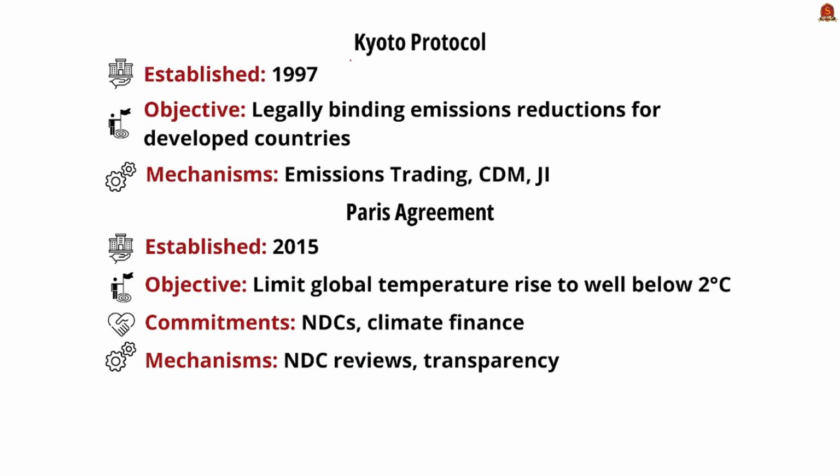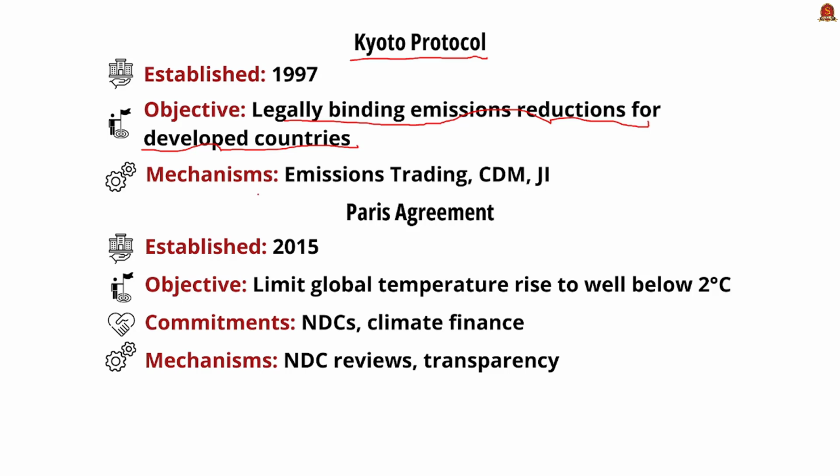Next, the Kyoto Protocol. See, Kyoto Protocol has been stressed majorly in prelims and also in mains. Recently in mains 2023, there was a question directly from Kyoto Protocol. So please make sure you understand this topic in a holistic manner. Now coming back to the topic, Kyoto Protocol was established in 1997. Its major objective is legally binding emission reduction for the developed countries. Note that it is for developed countries, the objective has been legally binding, and not the developing countries. Its major mechanisms include emission trading, clean development mechanism, and joint implementation.